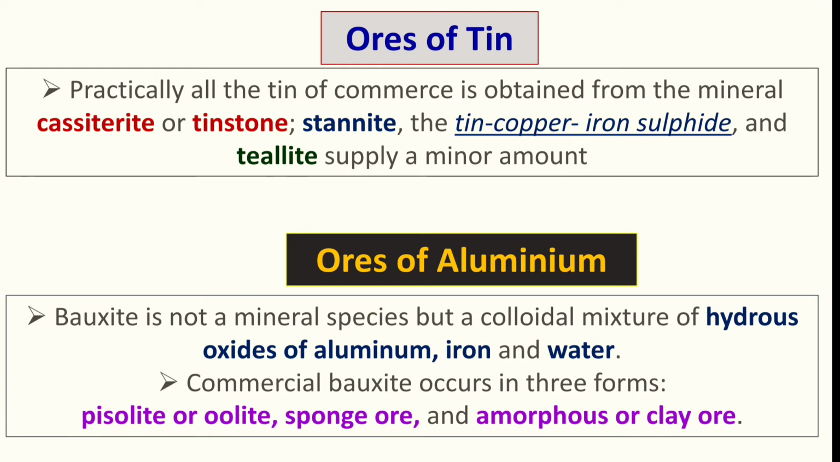Bauxite is not especially a mineral but a colloidal mixture, a mixture of hydrous oxides of aluminium, iron and water. So that's a hydrous aluminium oxide, that you can call it. And commercial bauxite occurs in 3 forms. Generally we find these bauxite minerals in 3 forms: the pisolitic or oolitic form, sponge ores, and the amorphous or clay ore. Okay, so this is bauxite. Its formation is very important from the exam point of view, that we will discuss later.